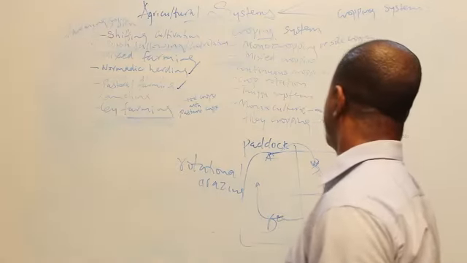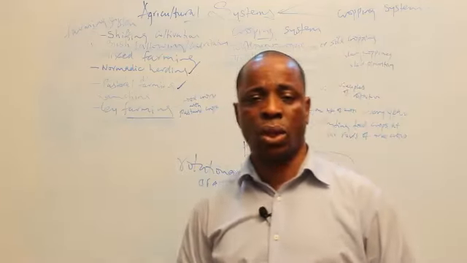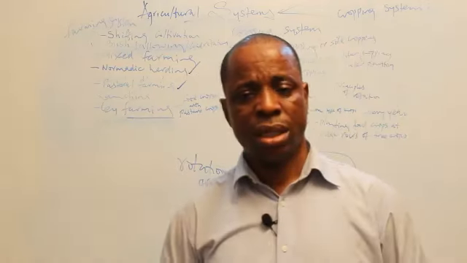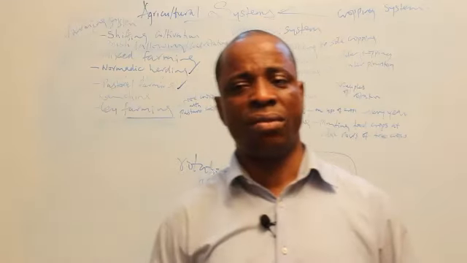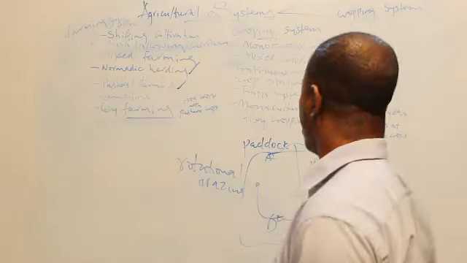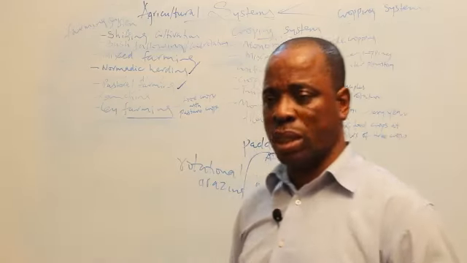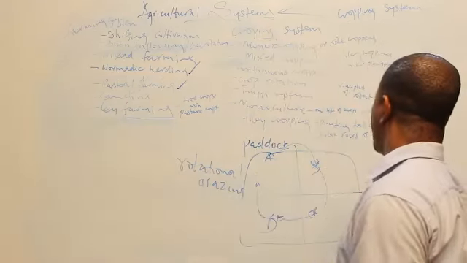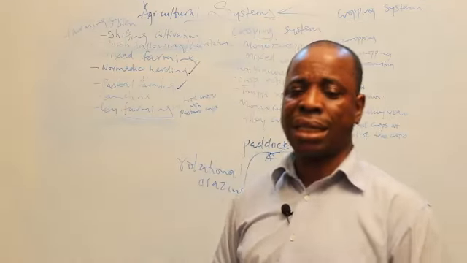Then mixed cropping. This is the planting of two or more types of crops on the same piece of land at the same time. Mixed cropping is when a farmer cultivates two or more types of crops on the same piece of land at the same time. Now, mixed cropping can be done in two ways. We have what we call intercropping and interplanting.